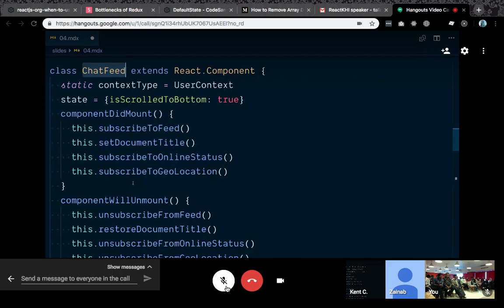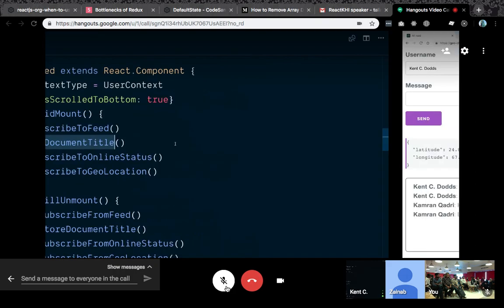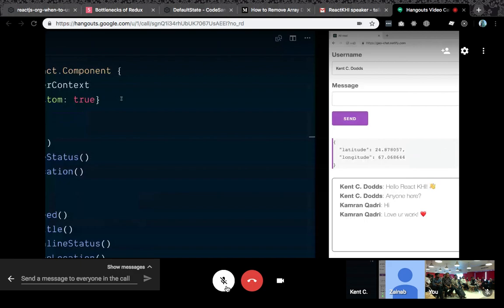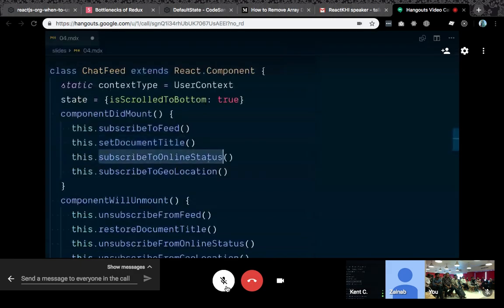So with this chat feed, we're going to have a componentDidMount, and we'll want to subscribe to the feed. We're using Firebase for this. Then we'll want to set the document title because it's going to tell us how many read and unread messages we have. We want to subscribe to an online status. I actually didn't implement this feature, but you can imagine that you might want to have a little indicator that shows whether you're online or not.